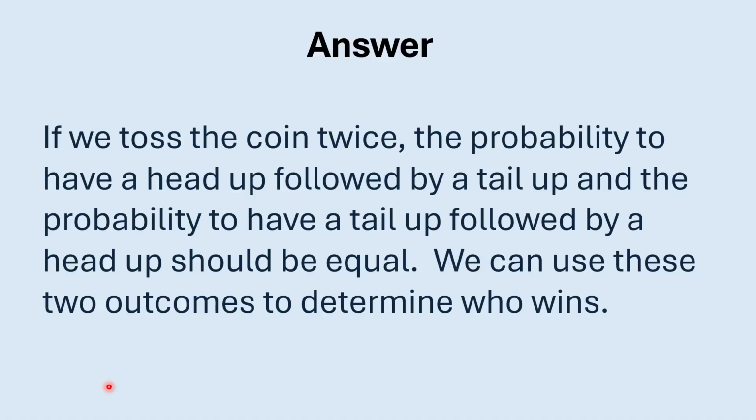For example, you and your friend just want to use tossing a coin to determine who is the winner. You can agree in advance: you toss the coin twice. If it is a head up followed by a tail up, you will be the winner. Or if it's a tail up followed by a head up, your friend will be the winner. And if you toss it twice and see two heads up or two tails up, just forget about it and toss it another 2 times until the winner is determined.